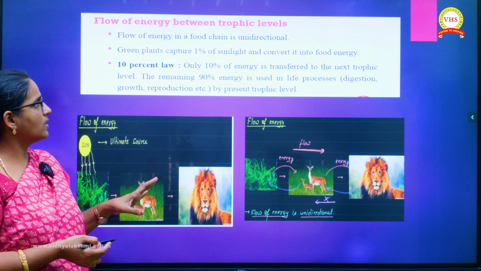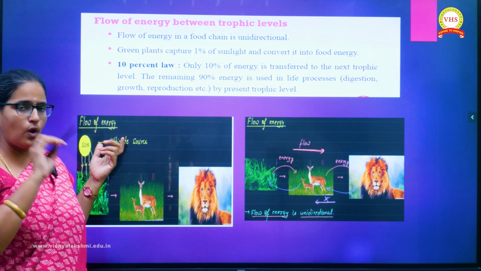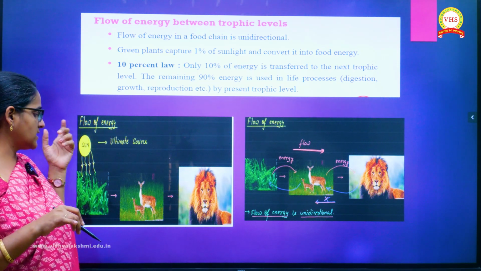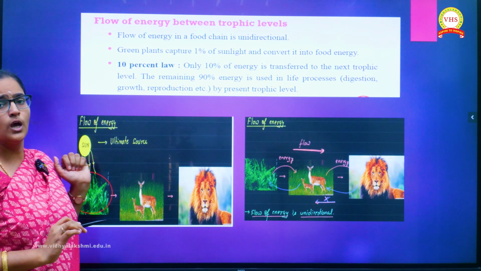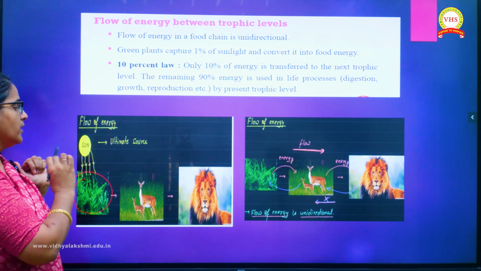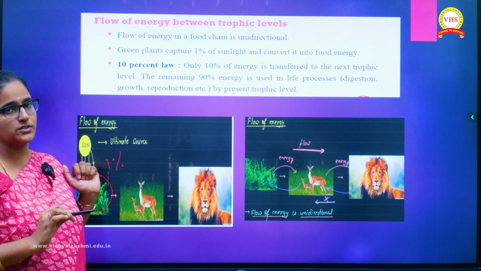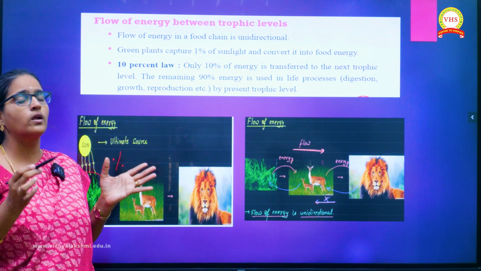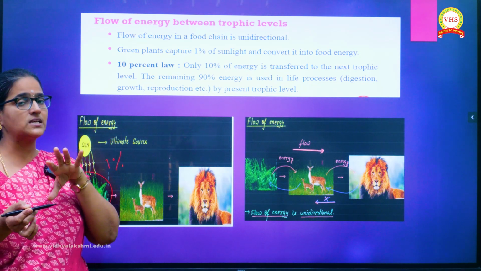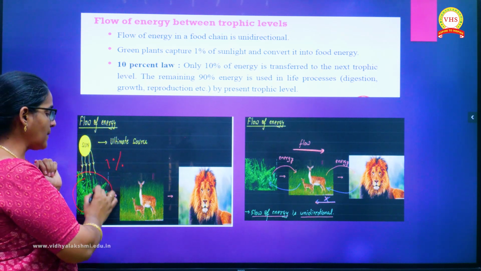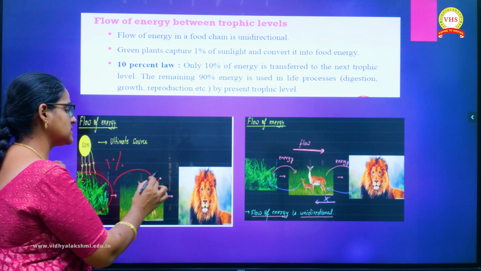So here, the sun is the ultimate source of energy for all the living organisms in an ecosystem. From the sun, the plant will absorb the energy during the photosynthesis process. The plant will absorb only 1% of the sunlight, even though a much larger amount of solar input is present. So from the plant, the organic matter or the energy content will go to the next level organism, the deer.